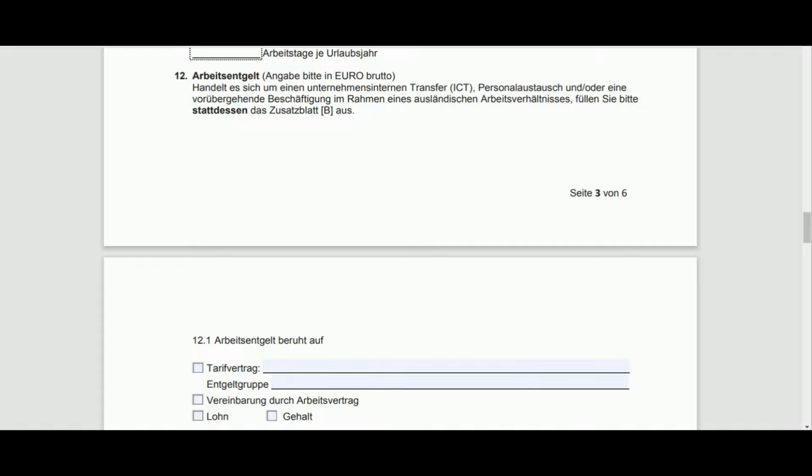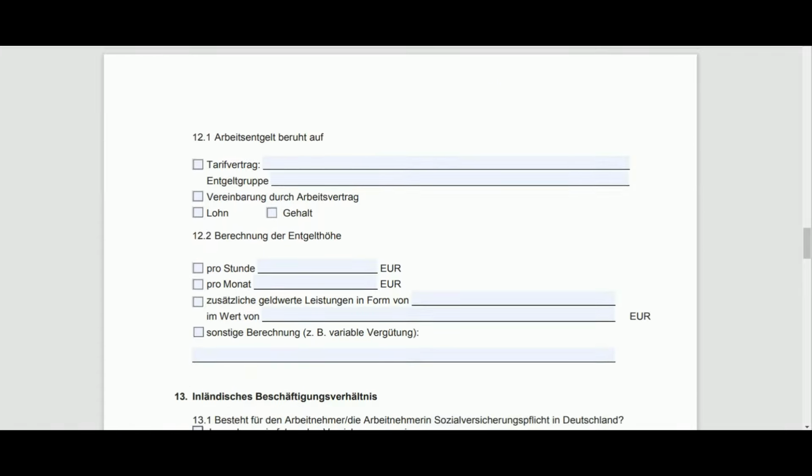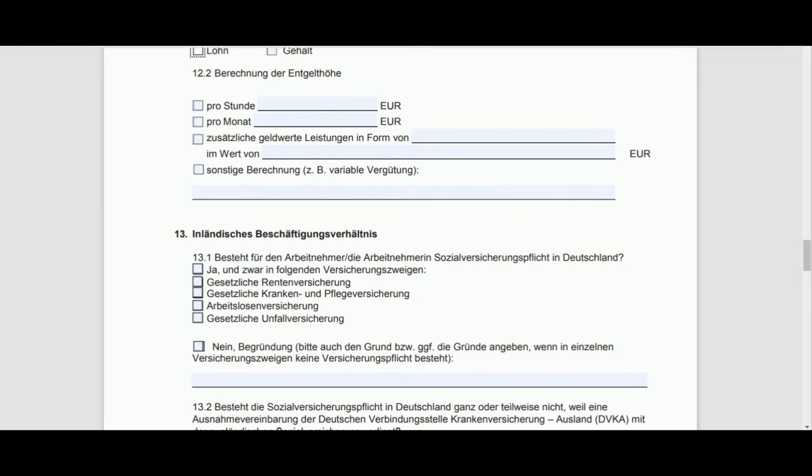Arbeitsentgelt. Now, as I explained, you have to mention your salary here. And in case it is Tarifvertrag, let's say if you are paid hourly, then you have to mention this. Else, if there is a salary, there is a bonus component, then Gehalt, all this information you have to fill up in this section. Berechnung der Entgelthöhe. That is, in case your salary is going to be calculated pro Stunde, pro Monat, that is per hour, per month, all this information as applicable has to be filled up here.